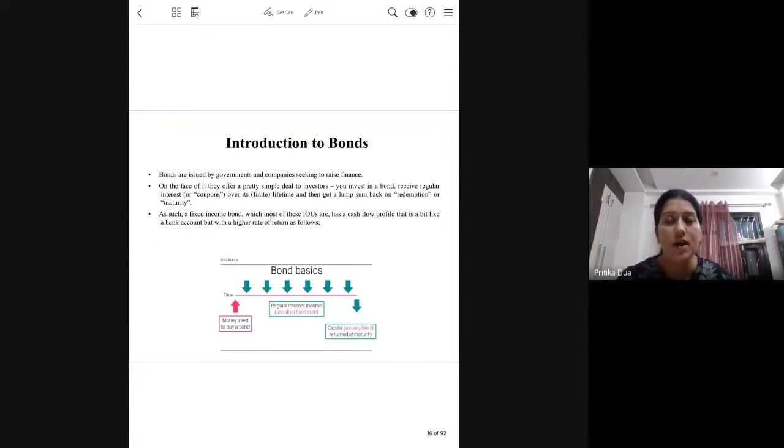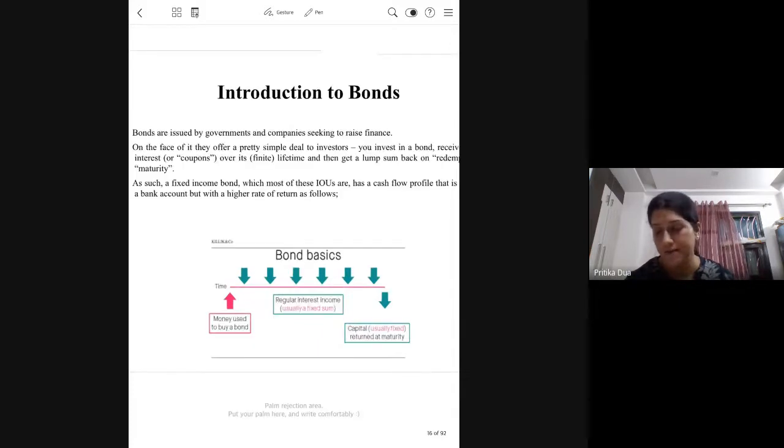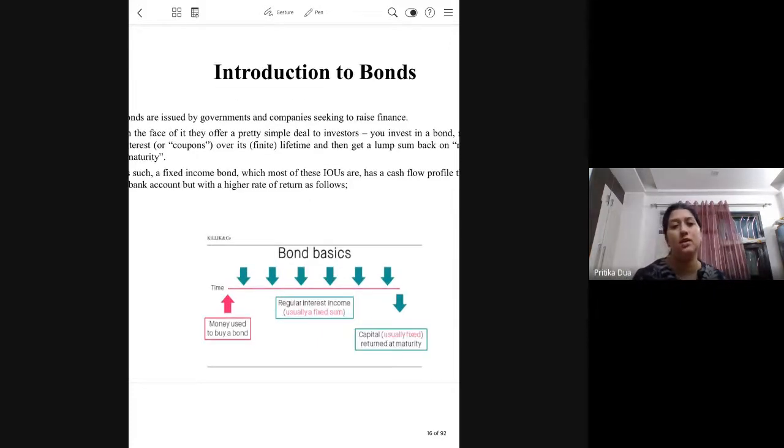So let's now move to bonds because this is what we'll be covering in detail in this unit. As already told, bonds are instruments of borrowing, and they specify the time period, the interest rate, and the duration, which is specified at the time of issue.